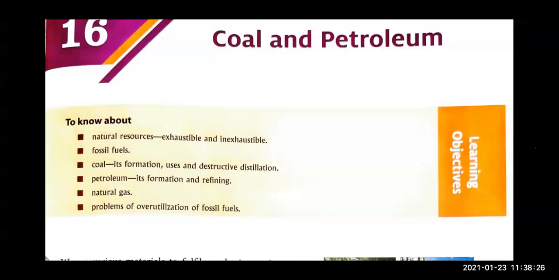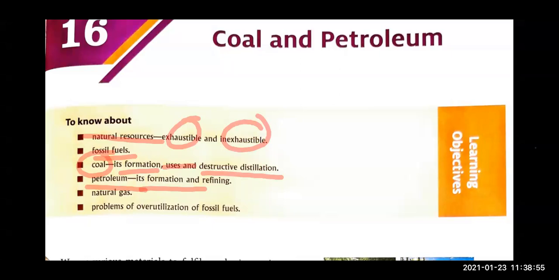So good morning. This is class 8 science. We are doing chapter 16, coal and petroleum. In this chapter we are going to talk about natural resources, exhaustible and inexhaustible. We are going to learn about the fossil fuels. We will see how coal is formed, what are its uses, and we will see the destructive distillation of coal. Finally, we will go to petroleum, how the petroleum is formed and its refining.